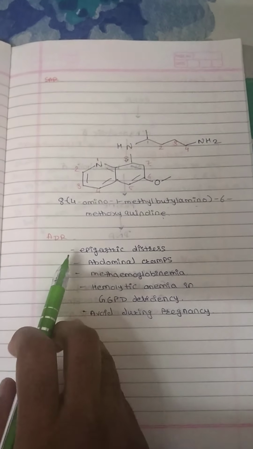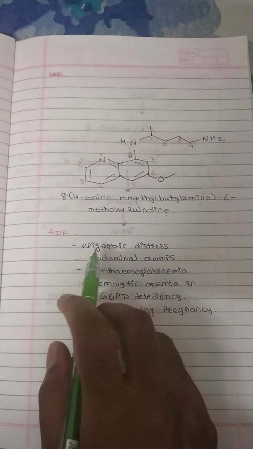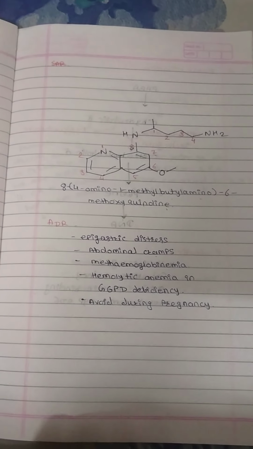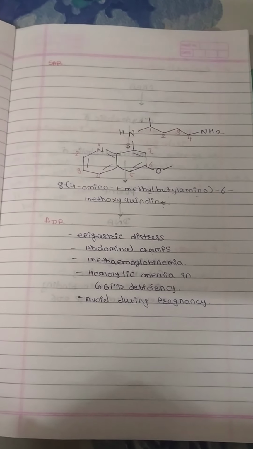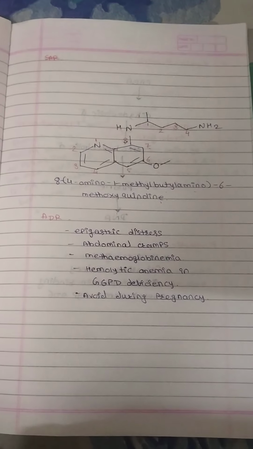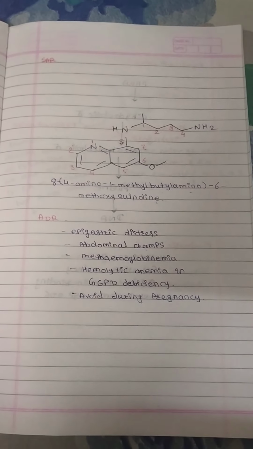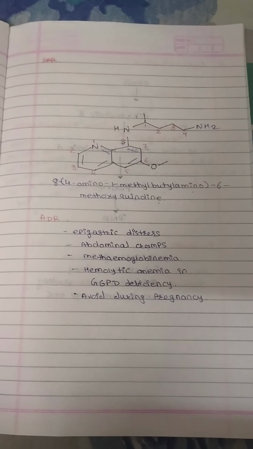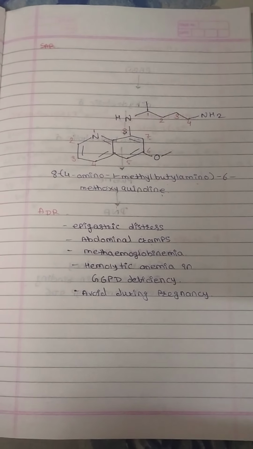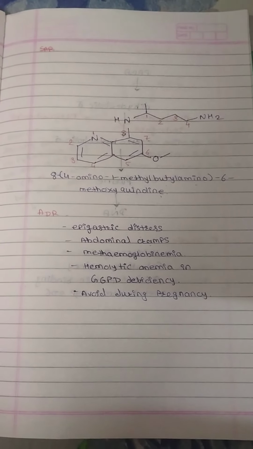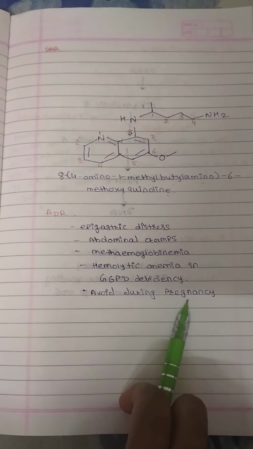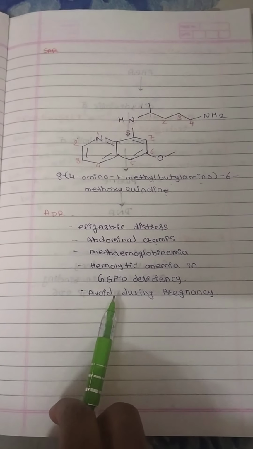Adverse drug reactions are epigastric distress, abdominal cramps, methemoglobinemia and hemolytic anemia. In G6PD deficiency, meaning glucose-6-phosphate dehydrogenase deficiency, a person develops hemolytic anemia after consuming primaquine. It is contraindicated in pregnancy, so avoid the consumption of primaquine.